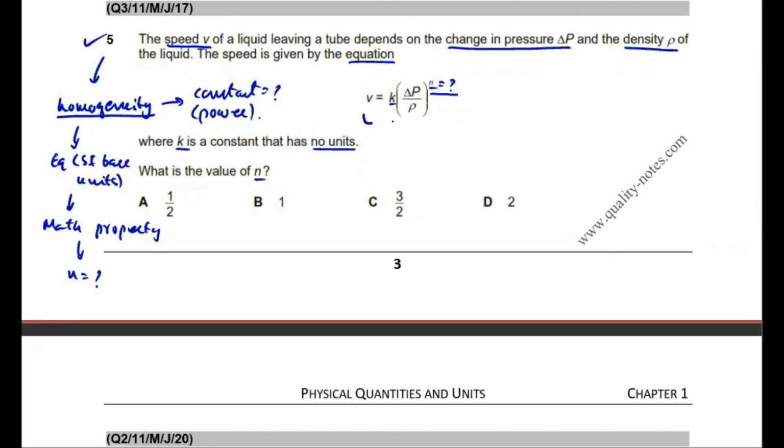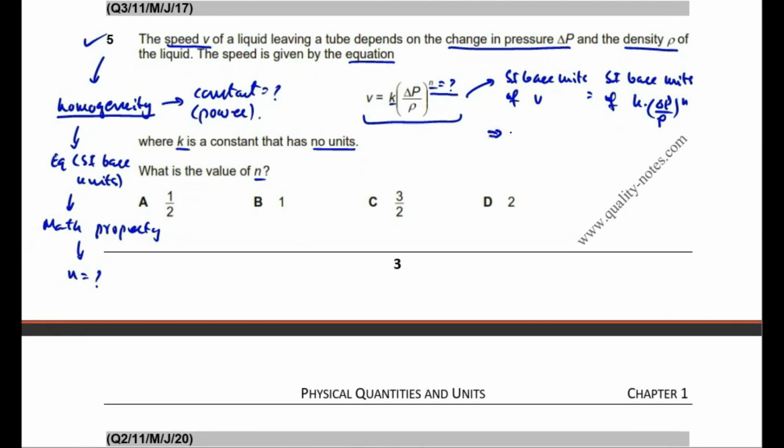See students, this is our given equation in this question. From this equation, using the property of homogeneity of physical equation, we can write: SI base units of v, where v is the left hand side of the given equation, are equal to SI base units of k times (delta P over rho) whole power n, which is the right hand side of the given equation.